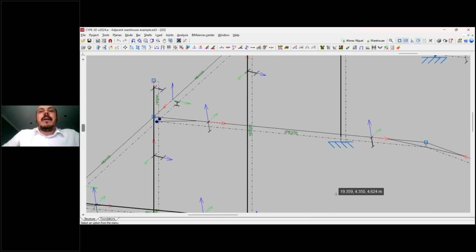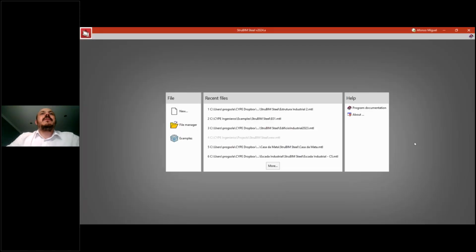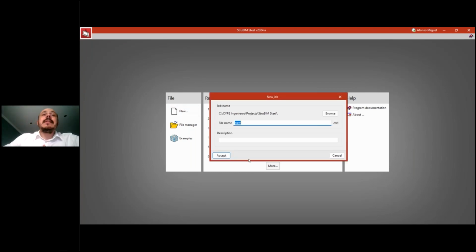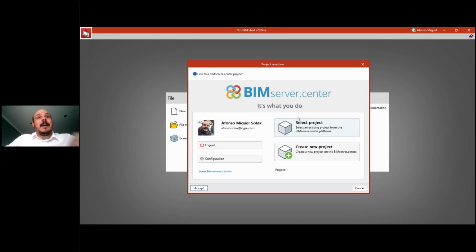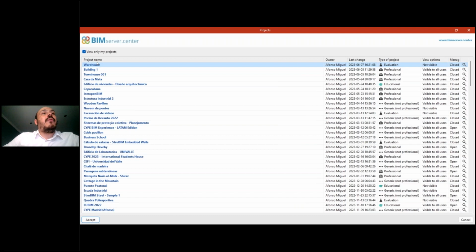So let's create a new project here in StruBIM Steel. Although I will be creating in StruBIM Steel, in CYPE Connect it will be quite the same situation. And let's import this model that I've previously exported from CYPE 3D to BIMserver.center. So I will select one of my projects. Here you can see that the BIMserver.center environment is the same that we saw at CYPE Architecture. Let me filter by my projects, and I've created before one project that I called Warehouse.